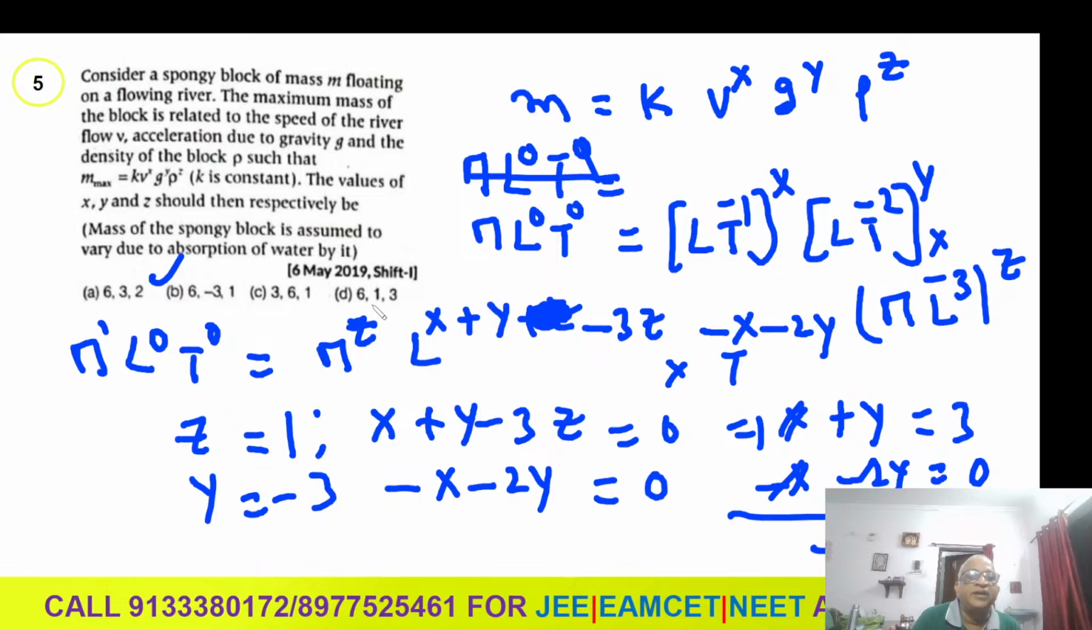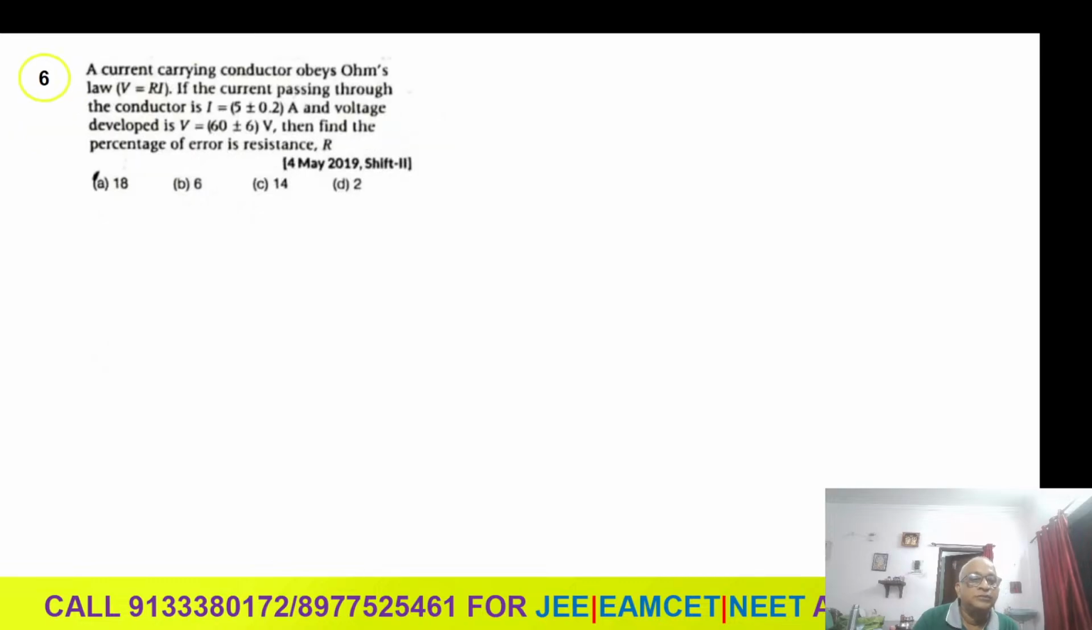But of all these answers, this answer is correct because Y value is minus 3 and Z value is 1. In these two answers, Z value is not 1. Here also, Z value is not 1. Here Z value is 1, this is the answer. Here Z value is 2, here Z value is 3. Wrong. So like that you can test the answers and see the solution.